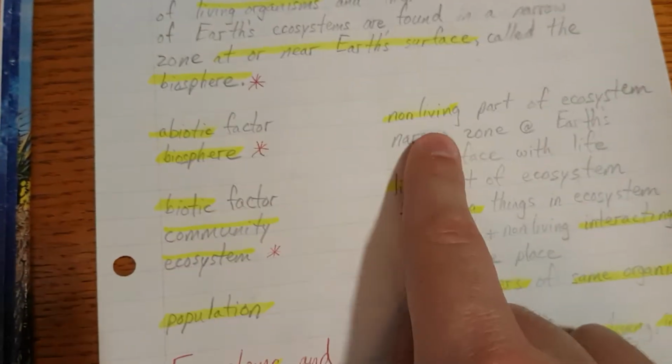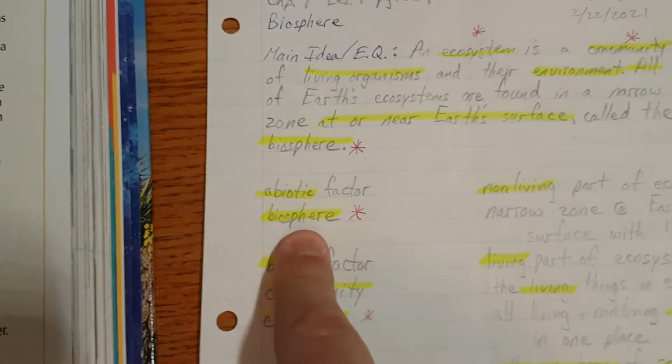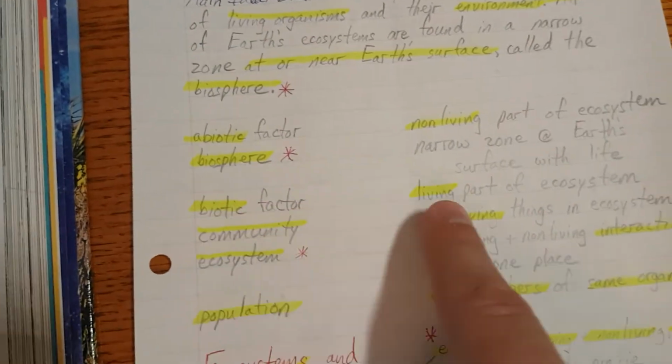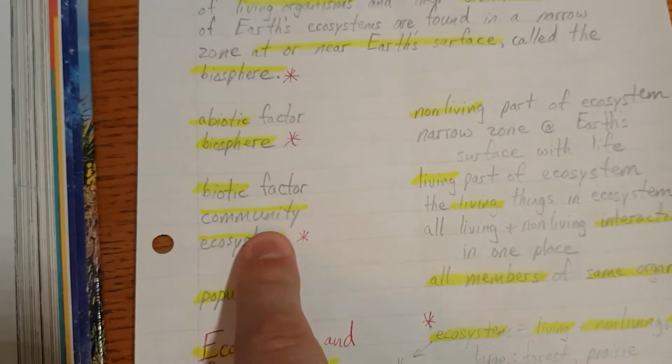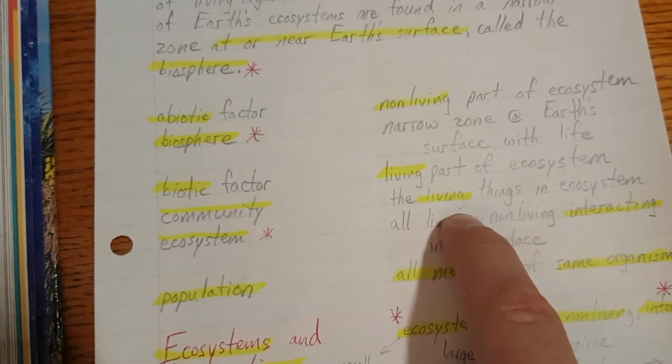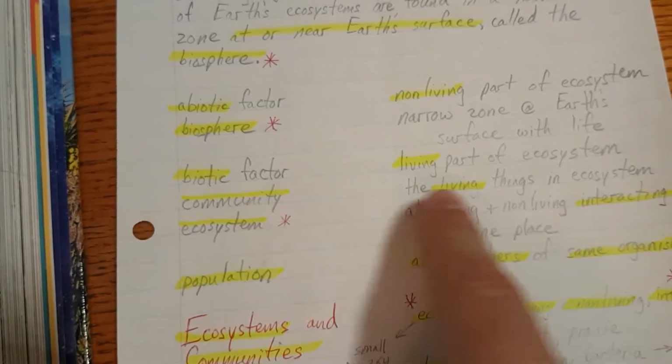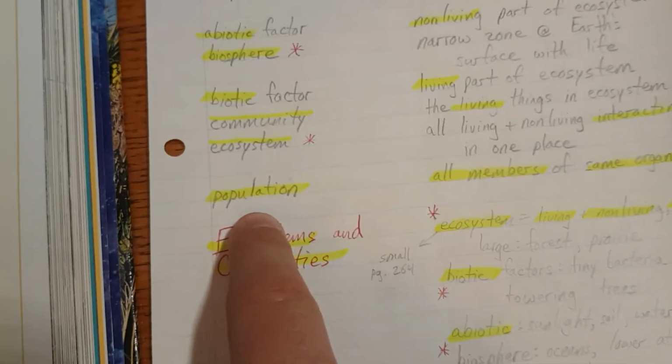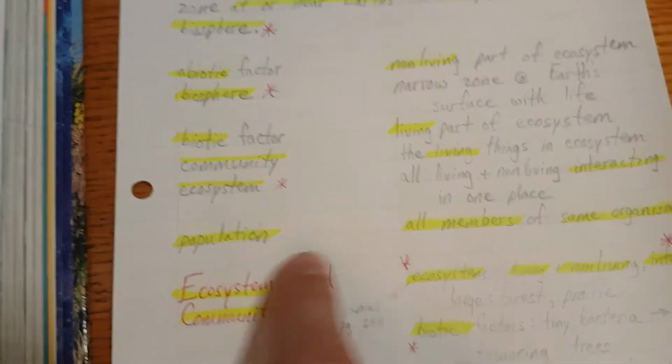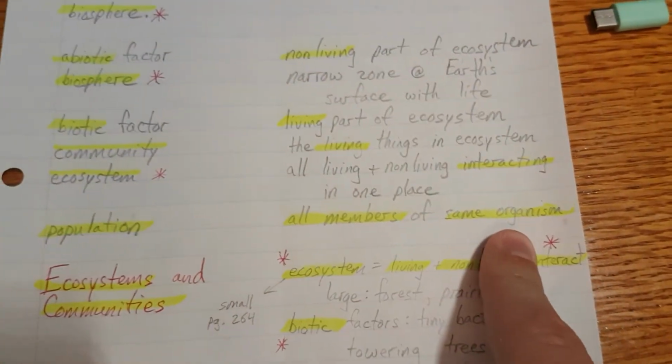Okay, the abiotic is the non-living. The biosphere is this entire lesson. The biotic are the living. The community is also all the living. But when we say community, we're really talking about populations together. Those are all the members of the same organism.